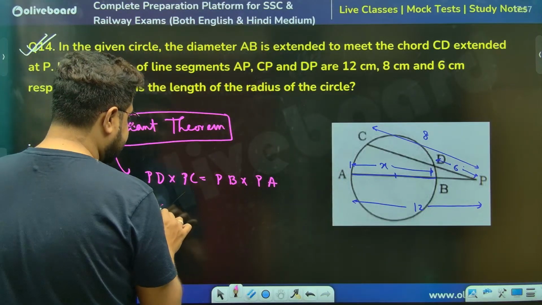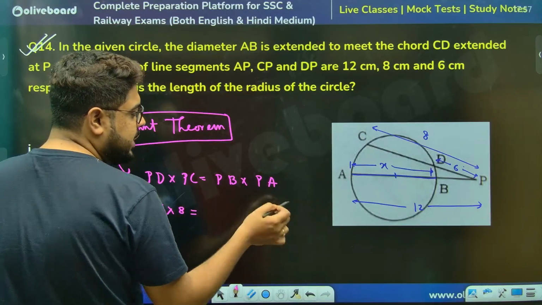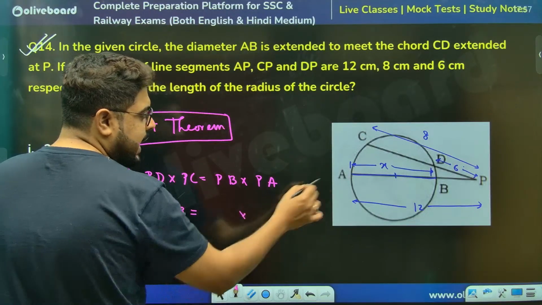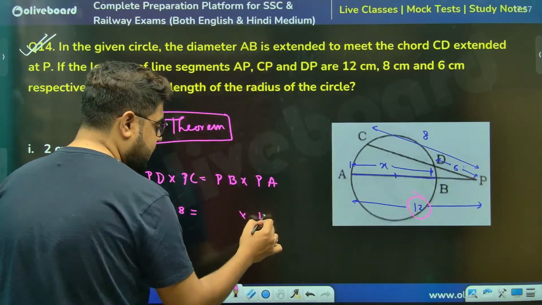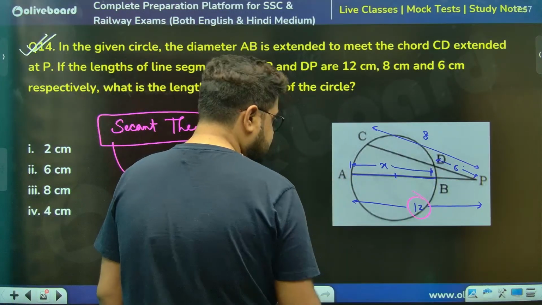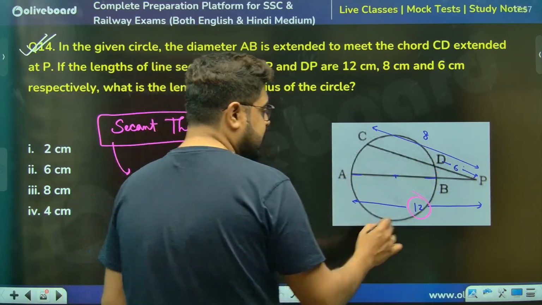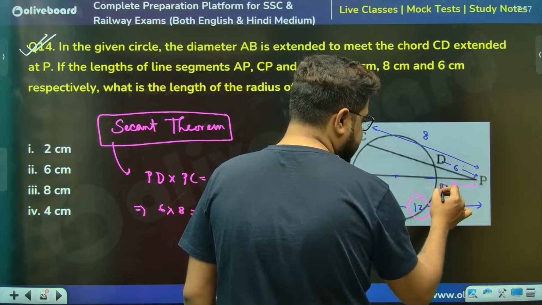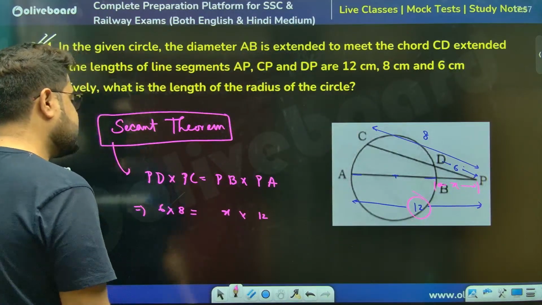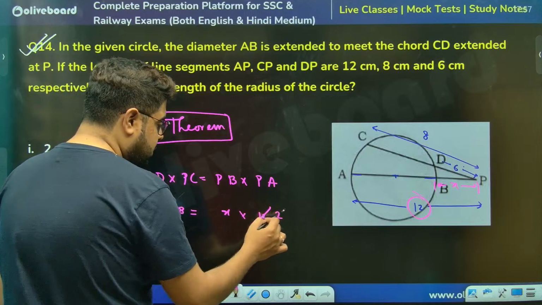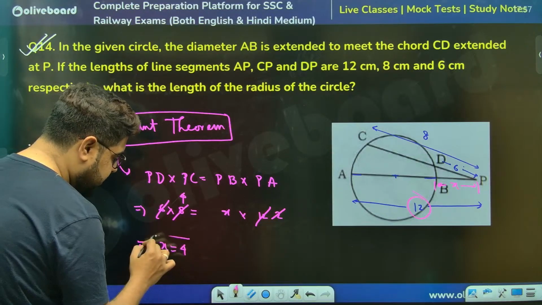PD I can see is 6, CP I can see is 8, PB I don't know. PA I know, PA is given as 12. Let us take this as x, because this is there, it will come directly. So this is x. 6 2s are 12, 2 4s are this. So the value of x is 4.